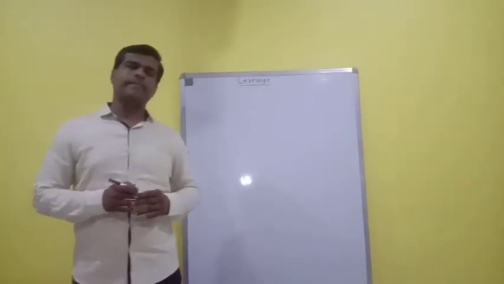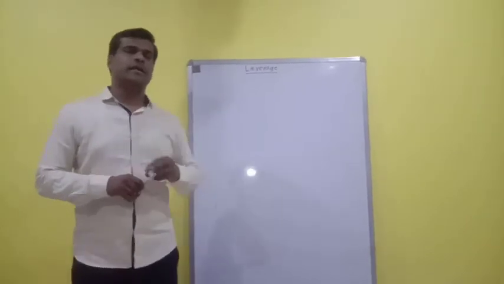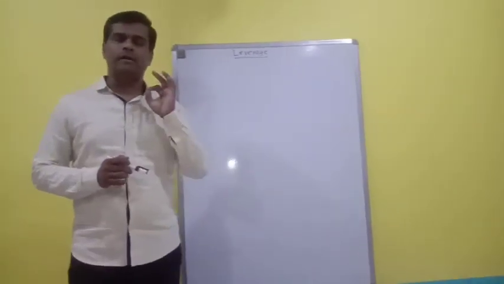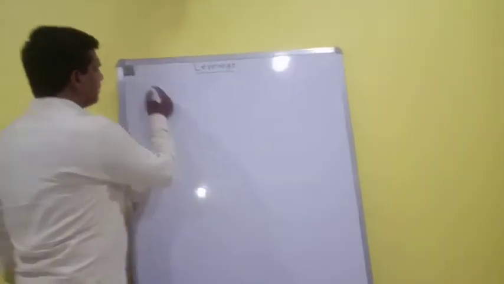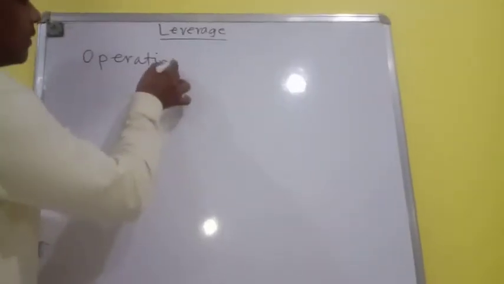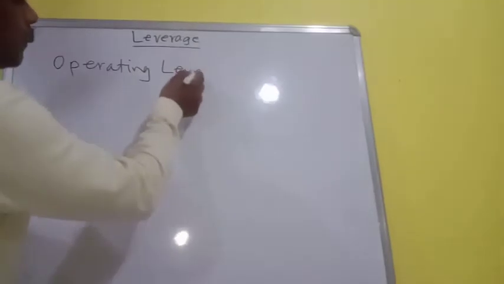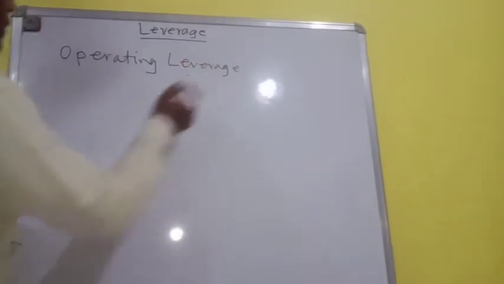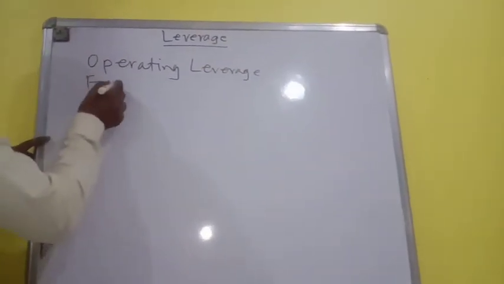Friends, basically there are three types of leverages. Number one, operating leverage. Number two, financial leverage.